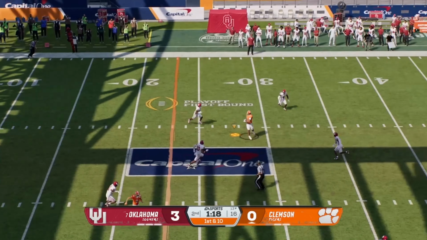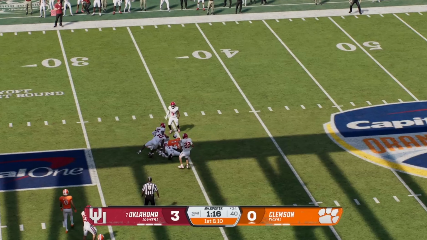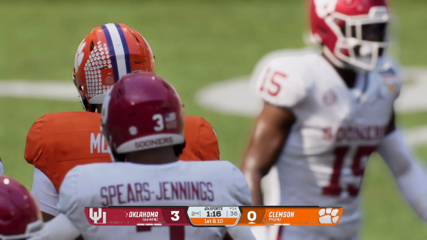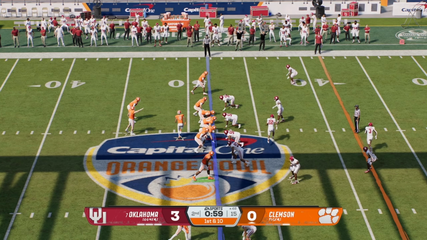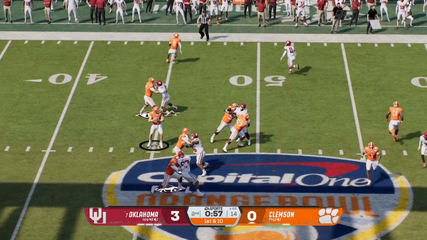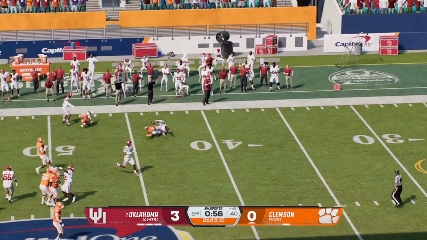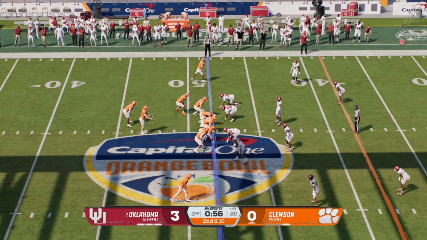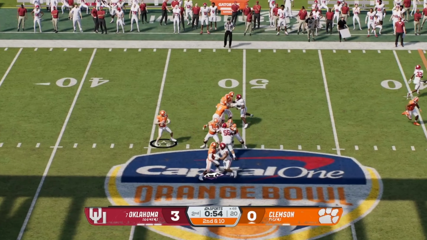Clemson now to get something going for themselves. I don't think they'd be too mad with that. Oh, and it's a first down. Like I was saying, I don't think they'd be that mad laying up 3. Definitely in these short games, that's not the end of the world. But they do got to try to get a touchdown off this drive. Setting up around the 50 now. 1st and 10 finds the man, and it is stopped. Incomplete pass will set them up for 2nd and 10.